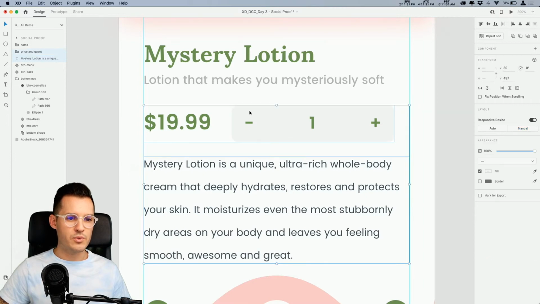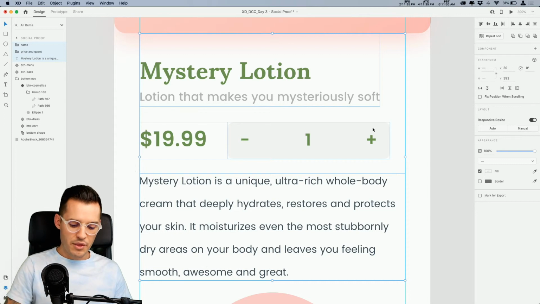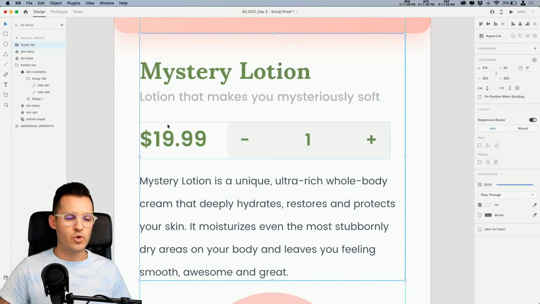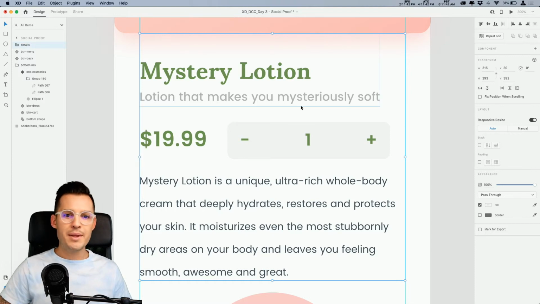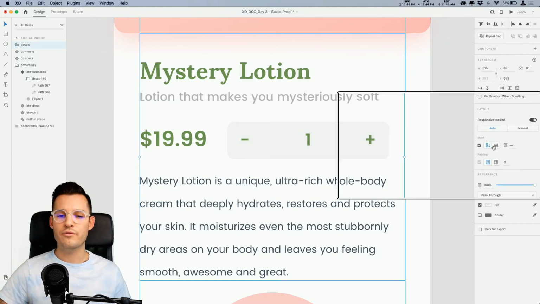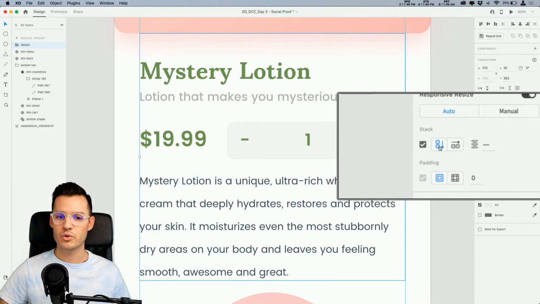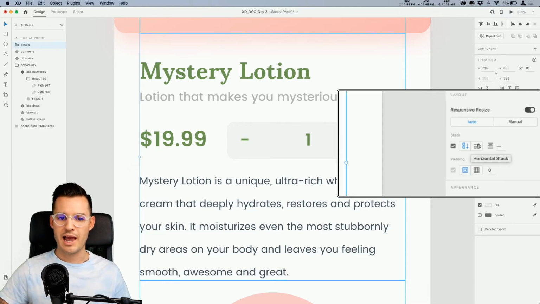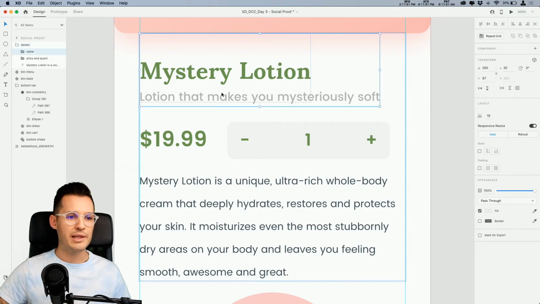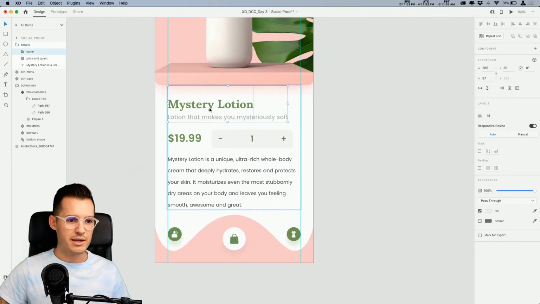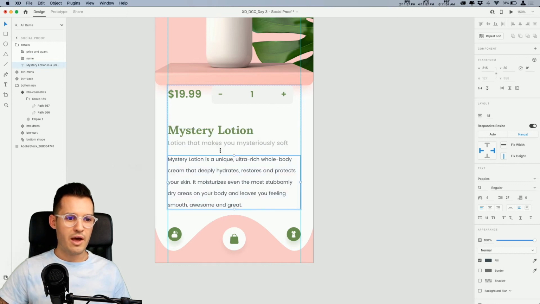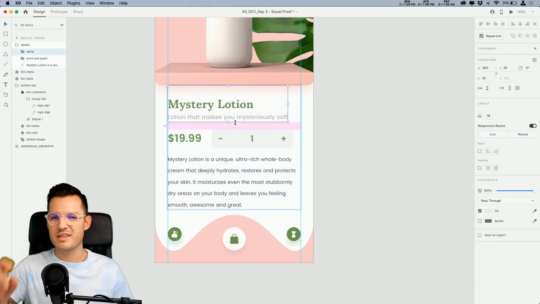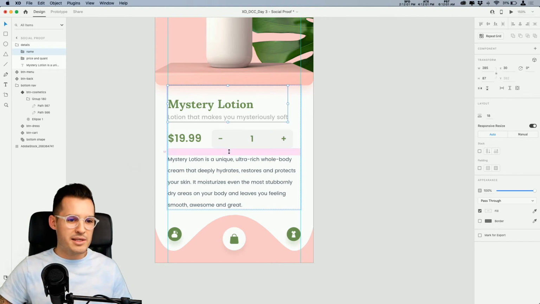I tell you what, why don't we do this? Why don't we grab these 3 things, distribute them vertically, and I'm going to put them together like this, Command or Control G. I'm going to call this details, and I'm going to hit stack, okay? So now we've created a vertical stack. We can switch it over to horizontal stack, but what that's done is Adobe XD now allows me to grab any element in my design and move it around like so, without really messing with all the nitty gritty of the spacing. The spacing is there for me.